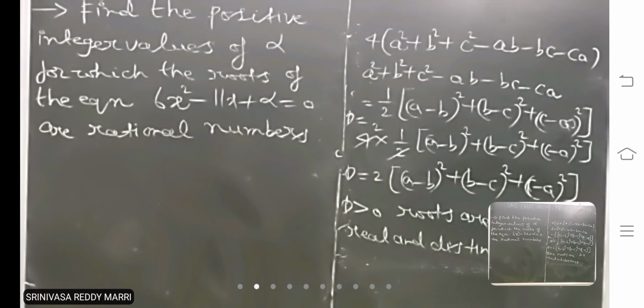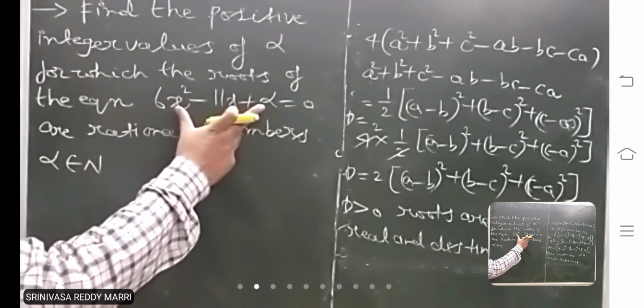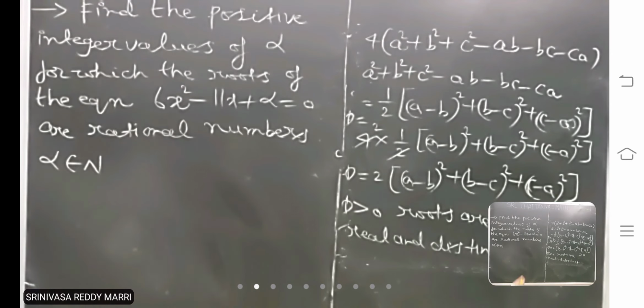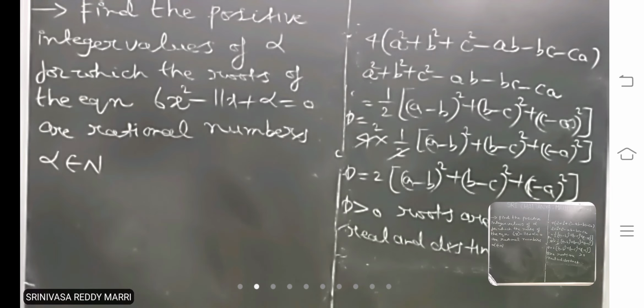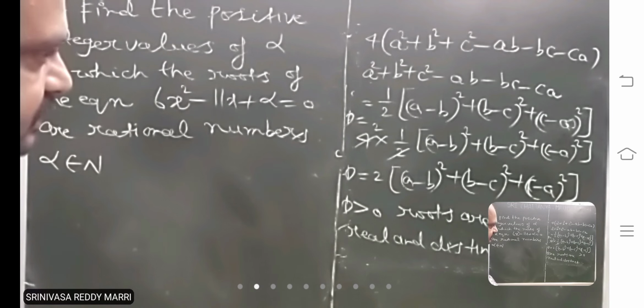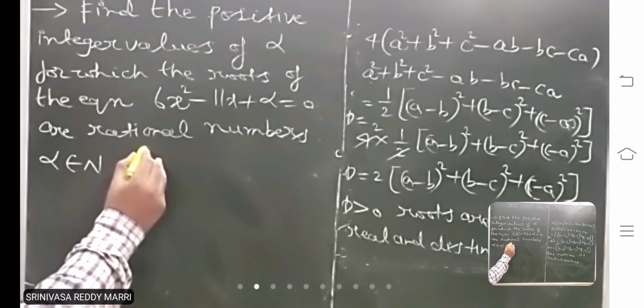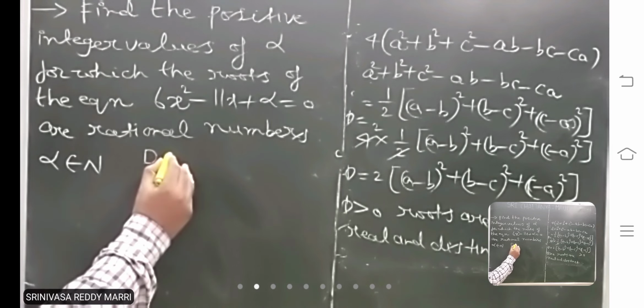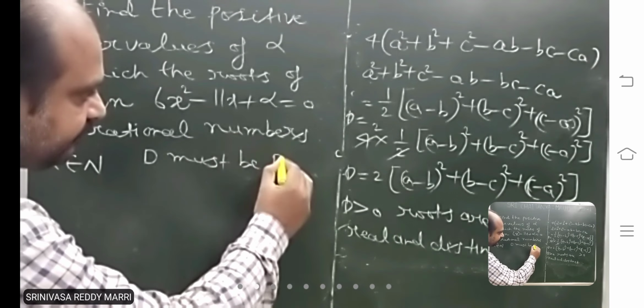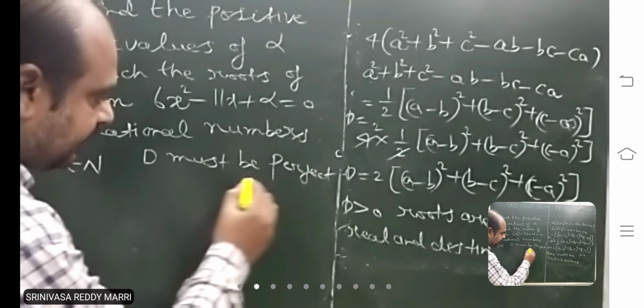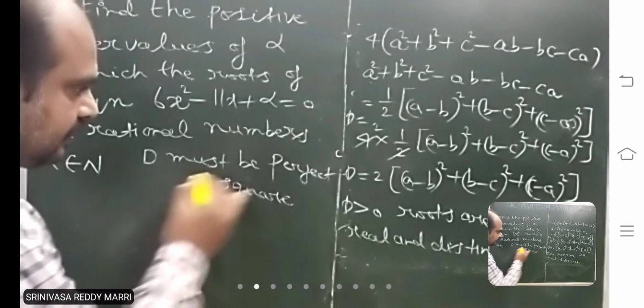Okay, you have to find positive integer values of alpha. That means alpha is a given positive integer, alpha belongs to capital N, and also given that these roots are rational numbers. So when will the roots be rational? Tell the condition. D must be a perfect square, right? This is the condition. D must be a perfect square.